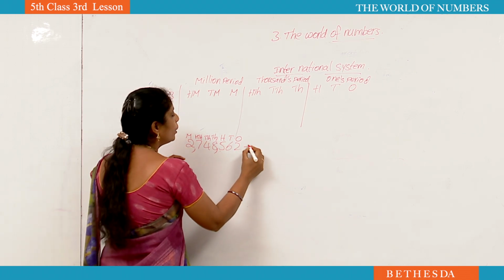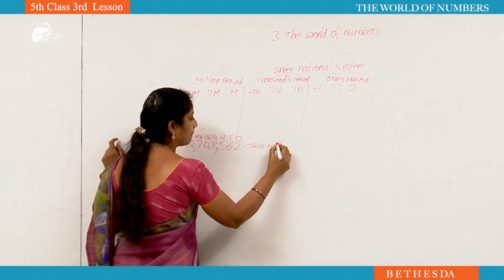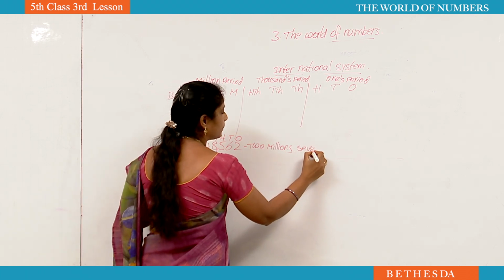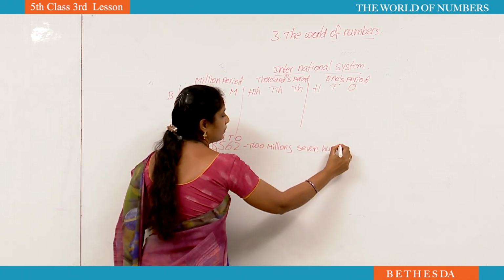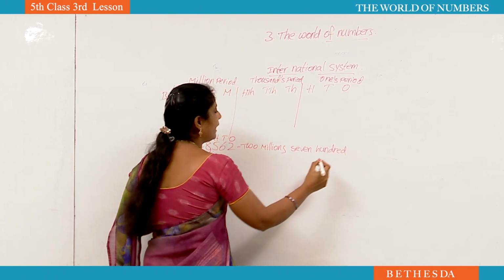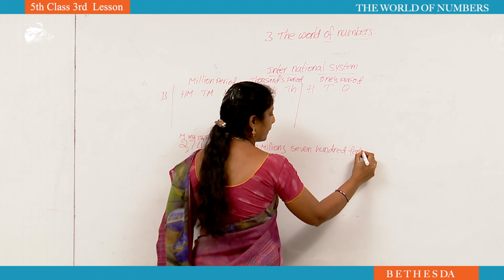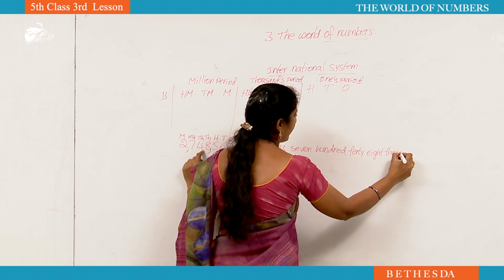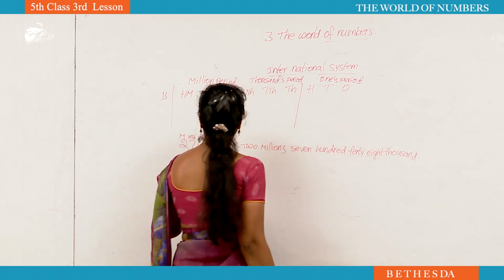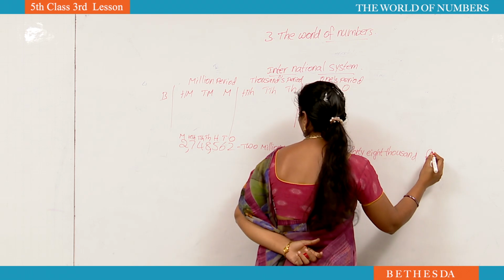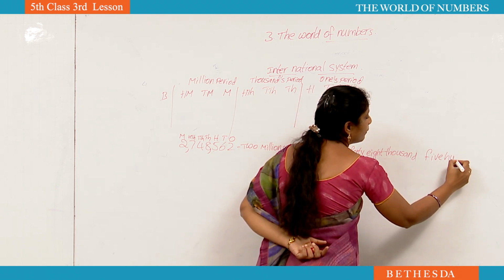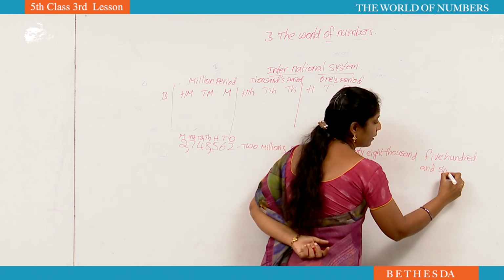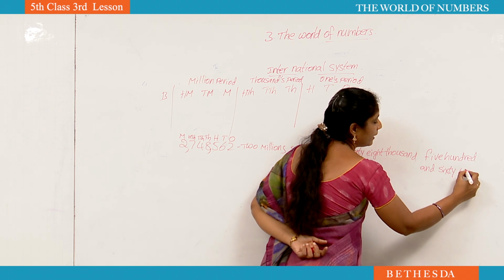Now I am going to write 2 millions, 748 thousand, 562. Did you understand how to write the number name in international system?